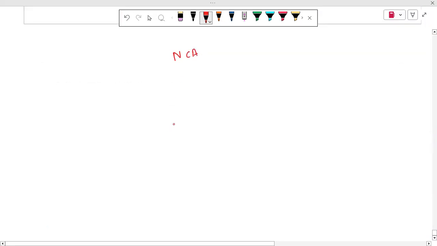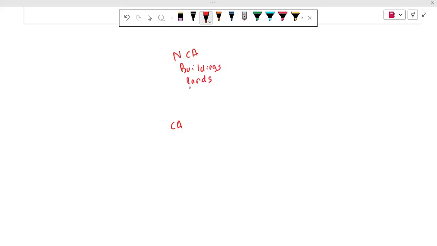So, non-current assets and current assets. Non-current assets basically are lands, buildings, vehicles, and machinery.